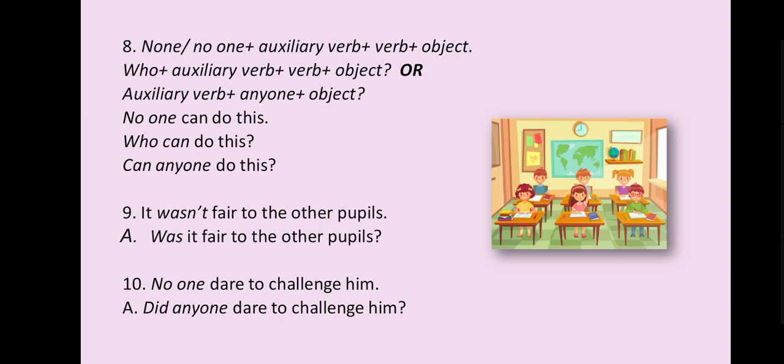Now our ninth sentence: it wasn't fair to the other pupils. The answer will come like this: was it fair to the other pupils? Last sentence: no one dared to challenge him. The answer will come like this: did anyone dare to challenge him?